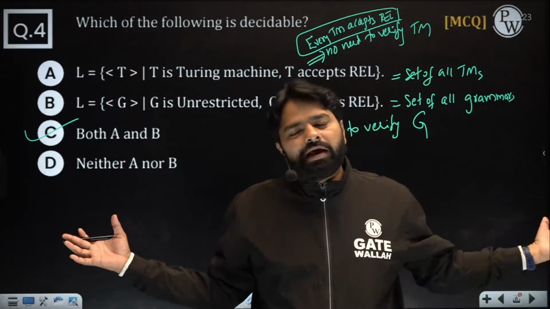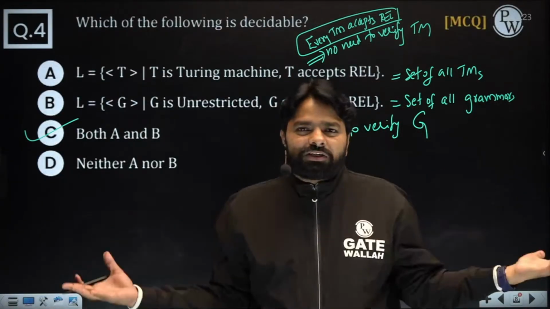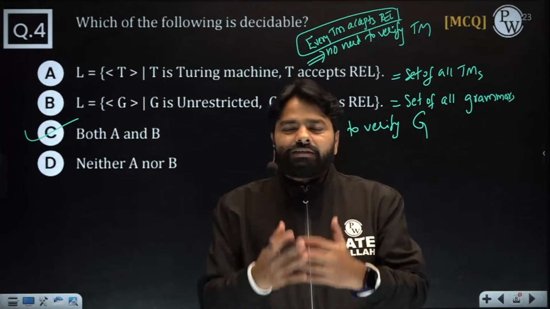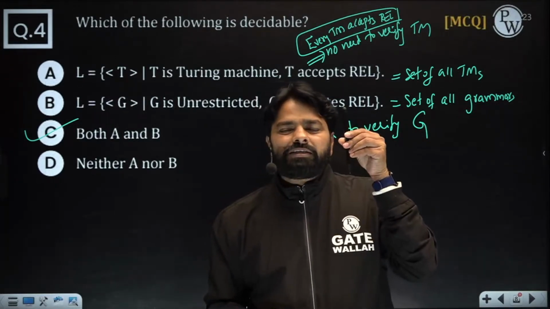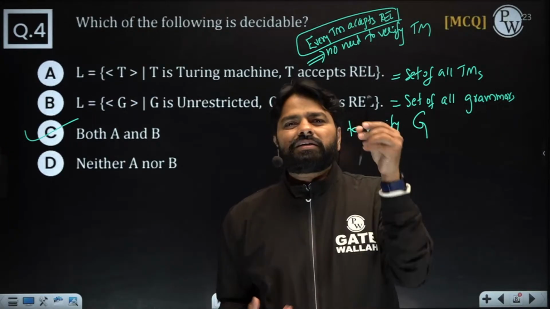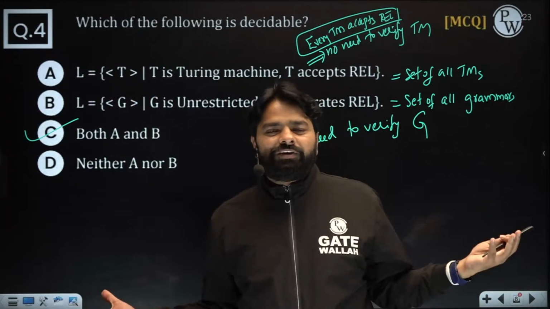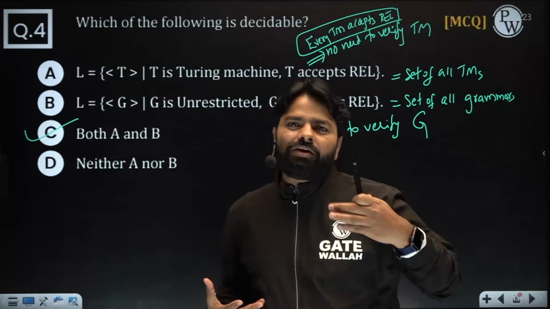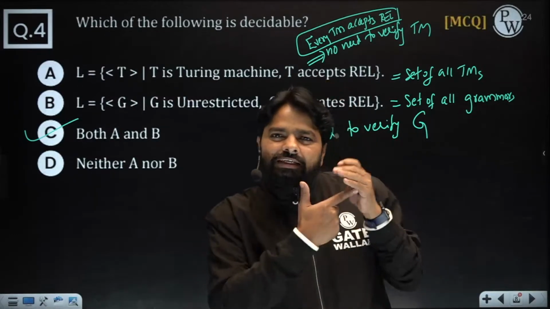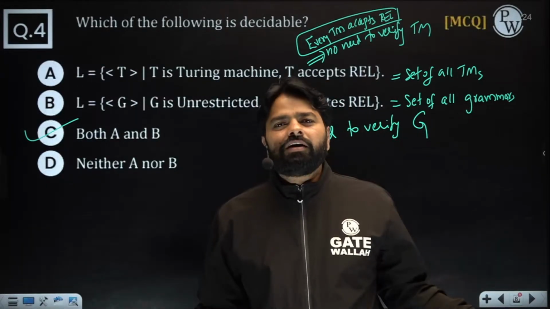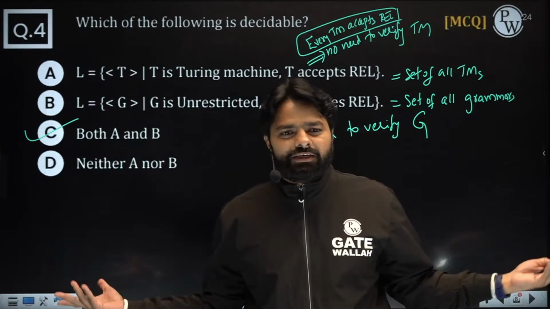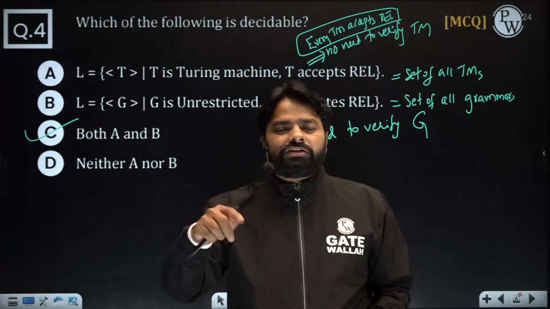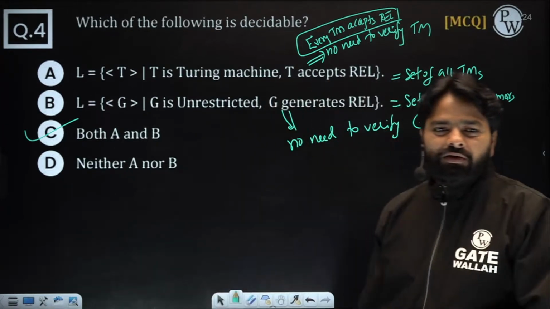In the world, every grammar is unrestricted. Every Turing machine is accepting RL. That's a fact. I need not ask, right? I'm giving all black color pens. I'm asking, is it black color? That's a trivial question, right? No need to verify it because I'm already saying I'm giving you a black color pen. Can you check, is it black? Yeah, obviously you are giving me the black. So I'll say without verifying it is black. That's it, right? These are the trivial questions. They are always decidable. Okay.